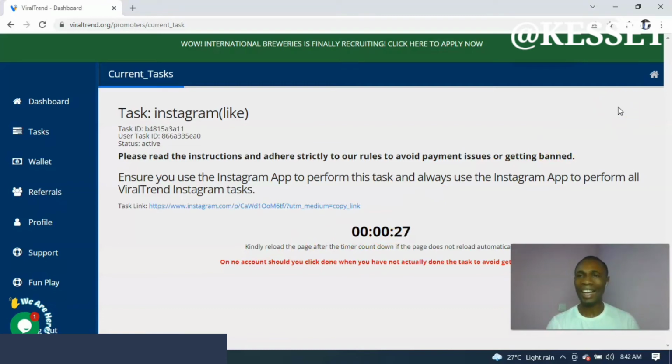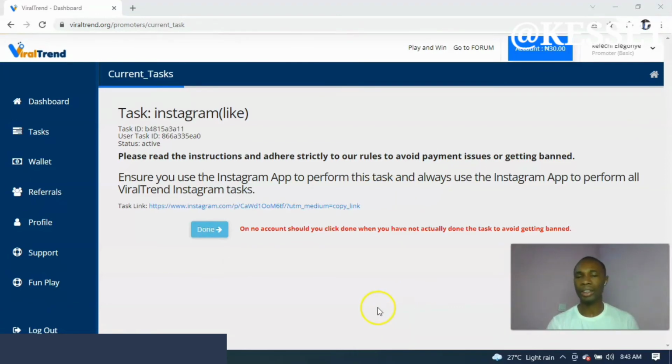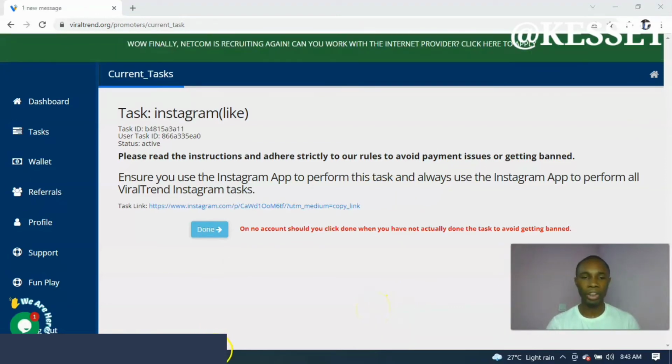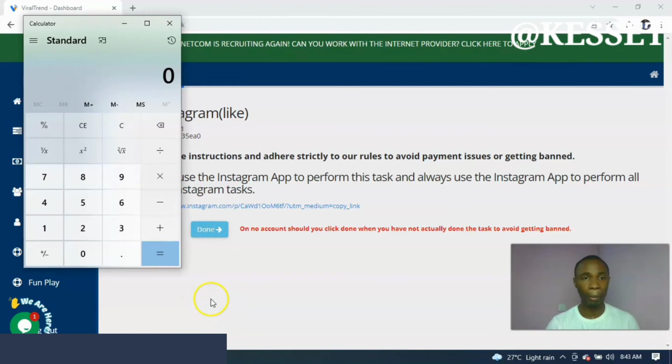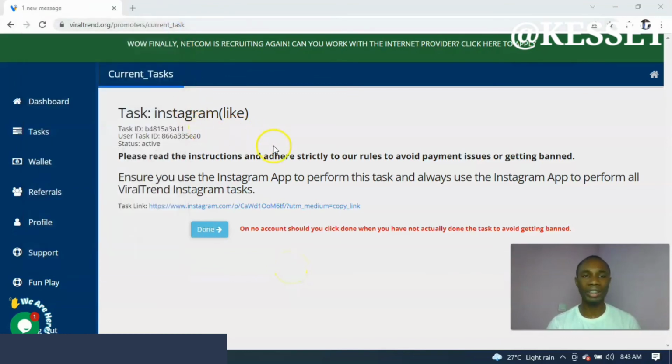So this is it, guys. If you're able to do this regularly, every day, you'll be able to make a little amount of money for yourself. So imagine doing this every day. Let me say you make 500 naira every day. Let me bring out my calculator, and let me say you do 500 naira every day, and you do it for a complete 30 days. Times 30, you'll see that you'll be able to make around, let's say, 15,000 naira and thereabouts doing this particular single task. So all you just need to do is to do the different tasks that are available.